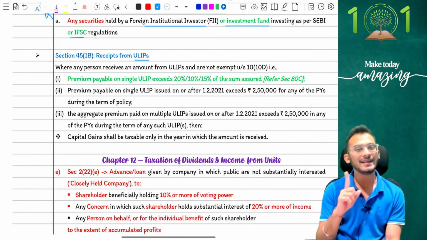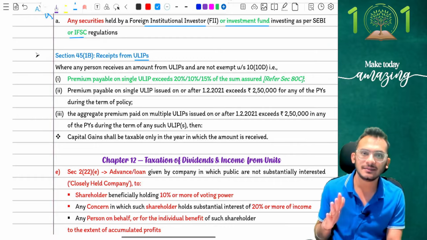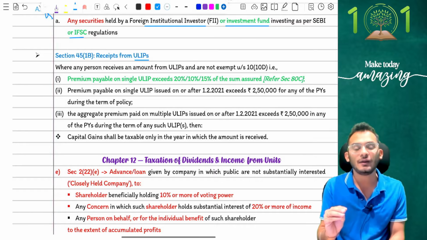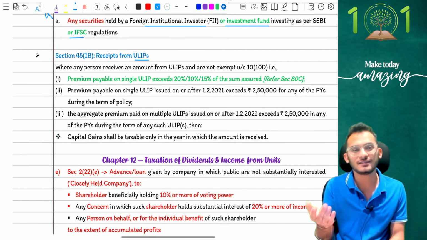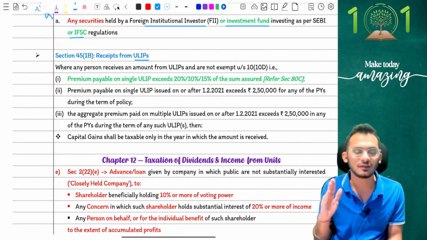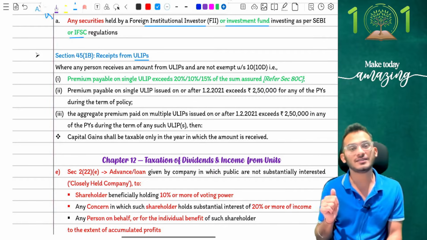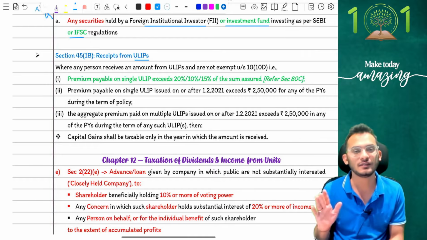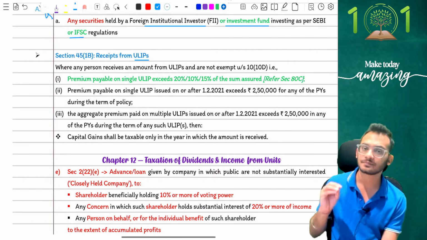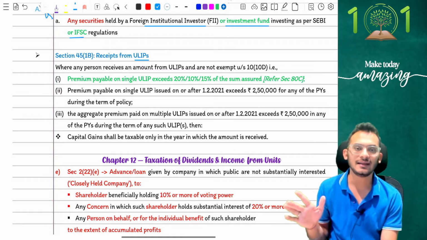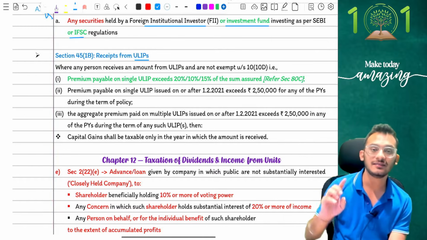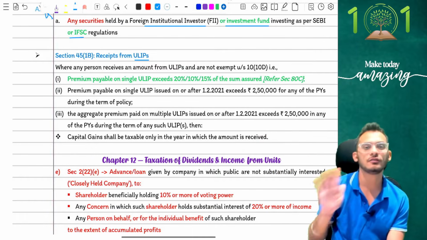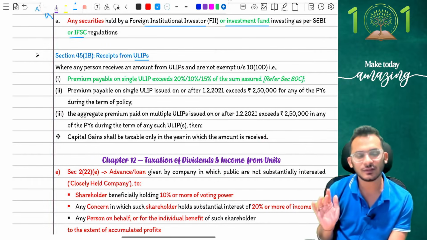For those who know, people, under 80C, there is an additional condition. 80C basically comes and says that when I'm going to invest in an insurance policy, I should not make a premium payment of more than 20% if the policy was taken before 2012, 15% if the policy was taken after 2013 for a handicapped person, and 10% if I took the policy for a normal citizen after 2012. The confusion was that section 10(10D) came and clarified that if you take a policy which is having premiums more than that, 80C is not the only problem. The policy will also be taxable. The policy will also be taxable.